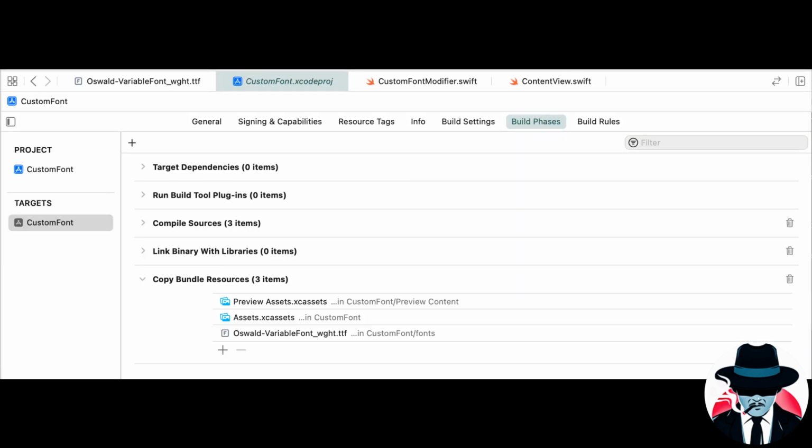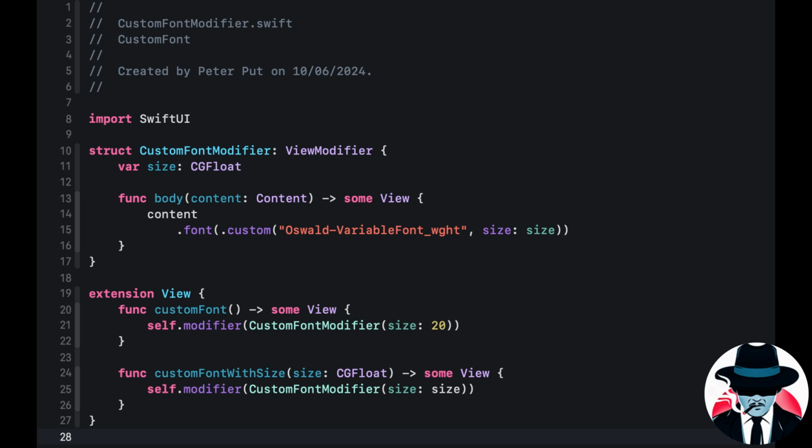Check under Build Phases if the font file or files are shown under the Copy Bundle Resources section. If they are not showing, add them manually. Now let's do some coding.